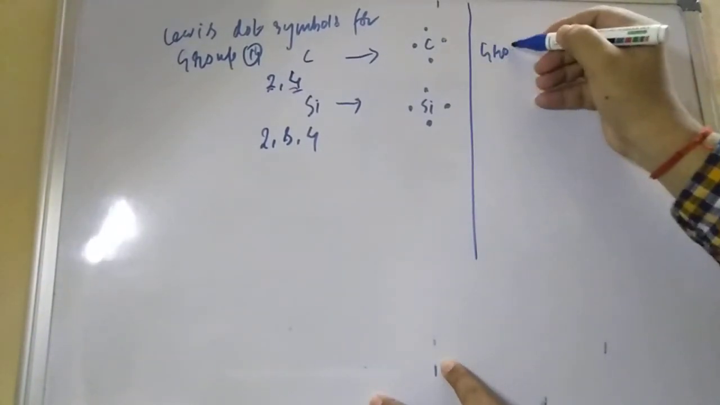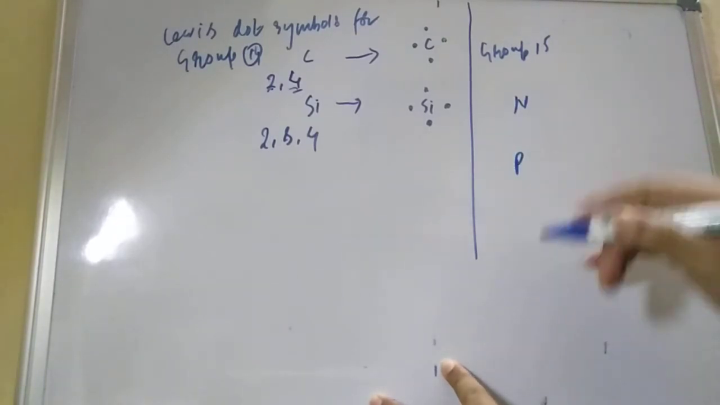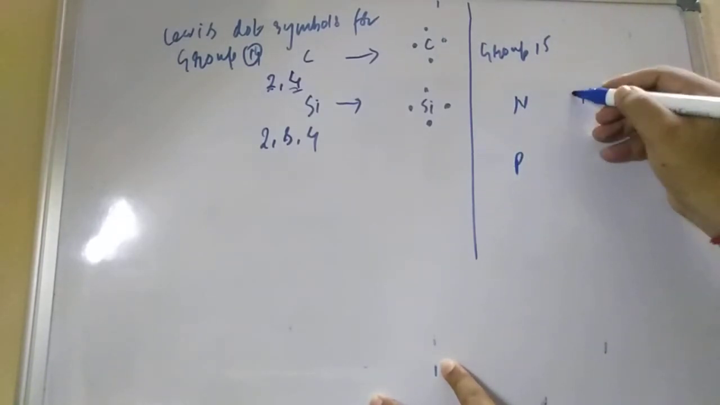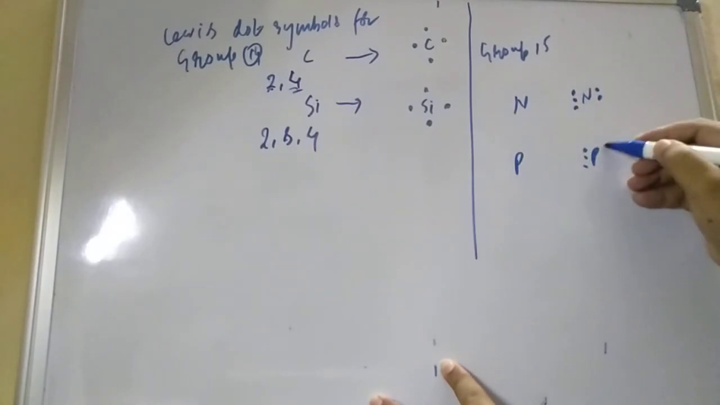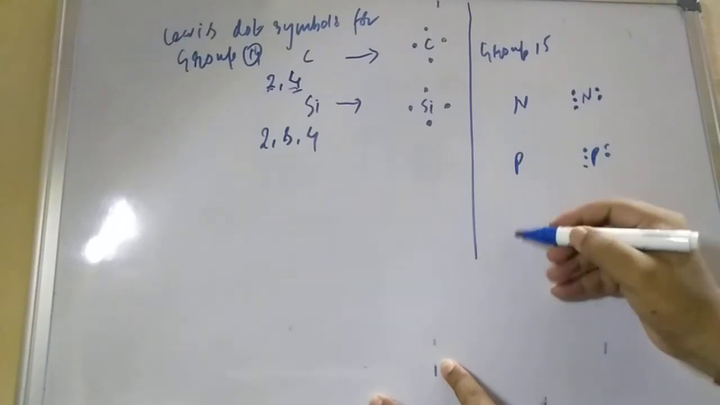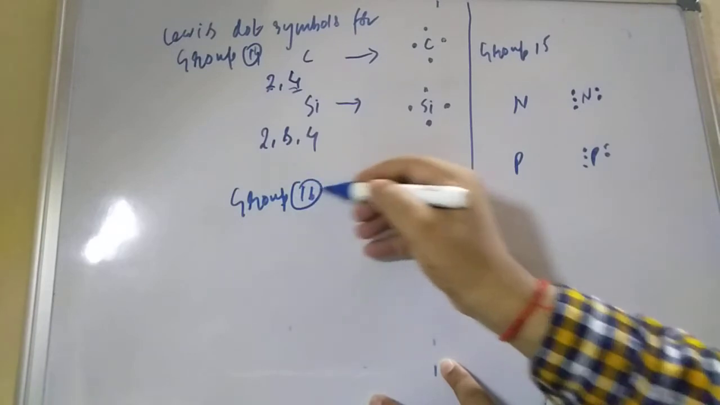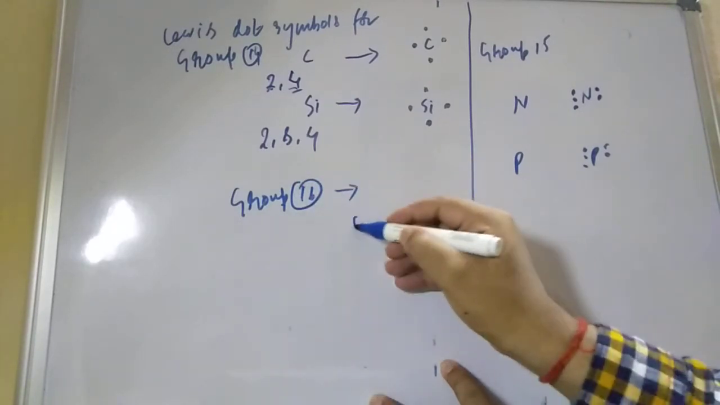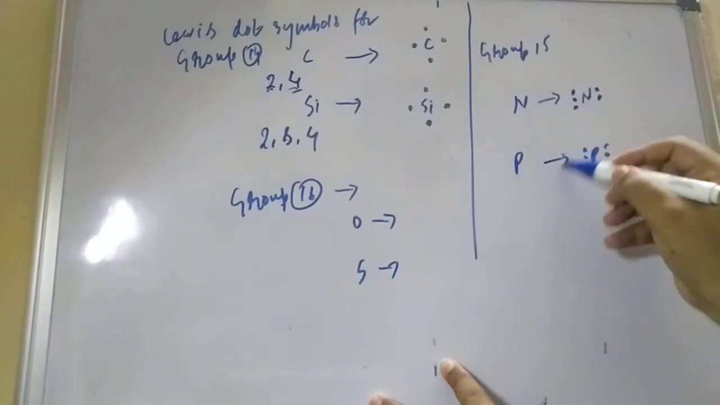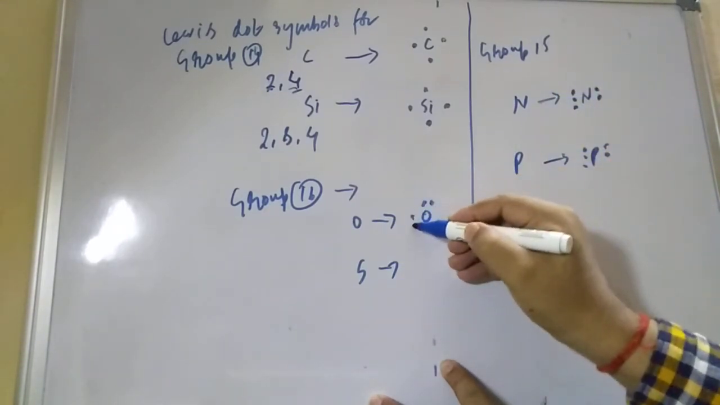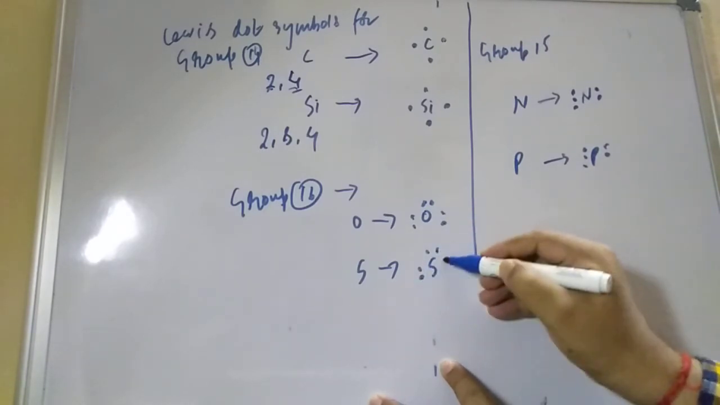If you go to group 15, nitrogen and phosphorus are there. How many valence electrons are there? Nitrogen has 5 valence electrons. Phosphorus, how many valence electrons? 5 valence electrons. Group 16, how many valence electrons are there? 6 valence electrons. So oxygen and sulfur are there. If you want to draw the diagram, what could be the structure here? 1, 2, 3, 4, 5, 6. Here is sulfur, 1, 2, 3, 4, 5, 6.